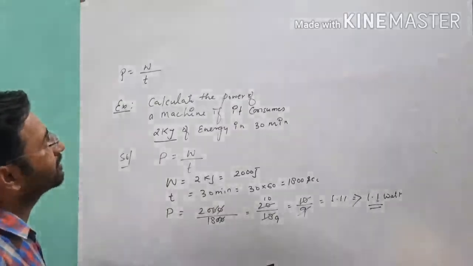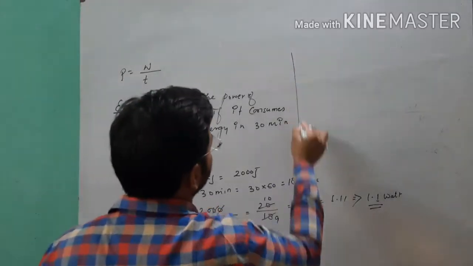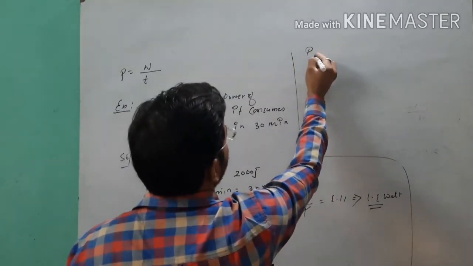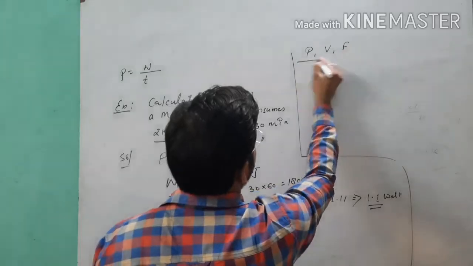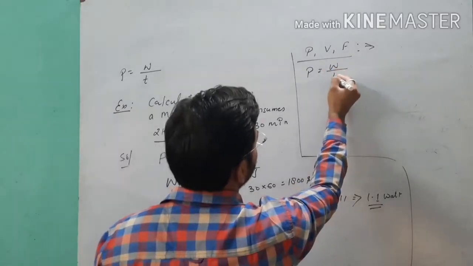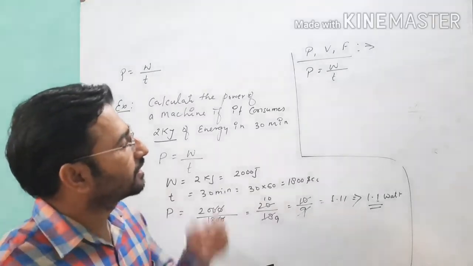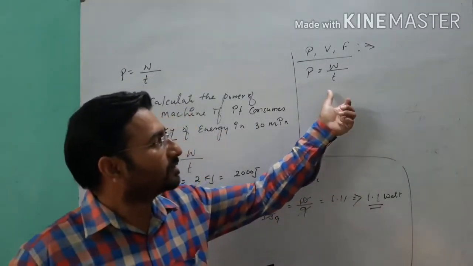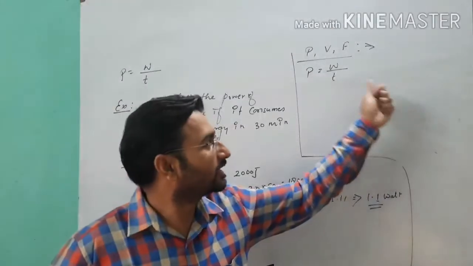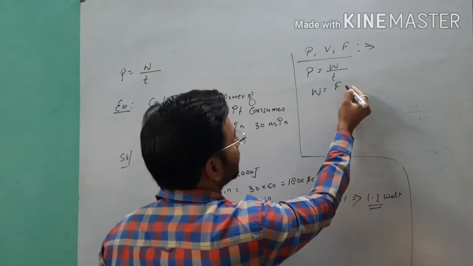Point clear? After that we have one more relation between the power and the force and the velocity. You can see how the relation between power, velocity and force will come. See, as we have P is equal to W upon T, this is the basic and common formula of power, and you know that if you are applying some force on a body, and the body is displacing from some initial point to some final point, it means that you are doing some work.